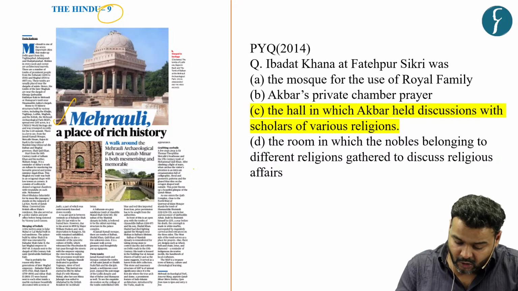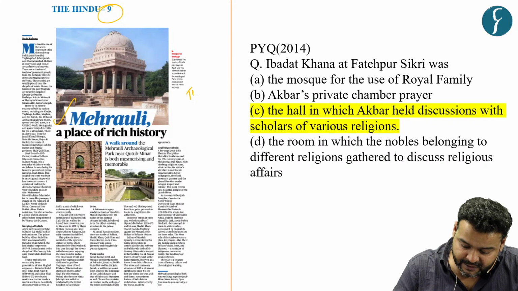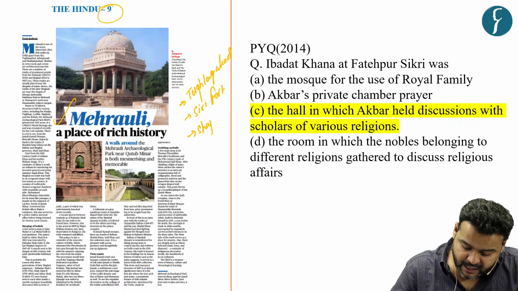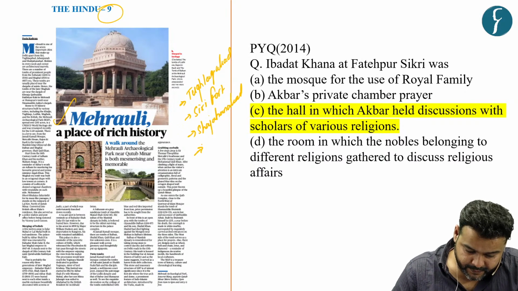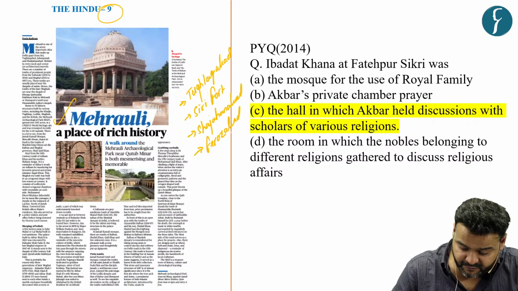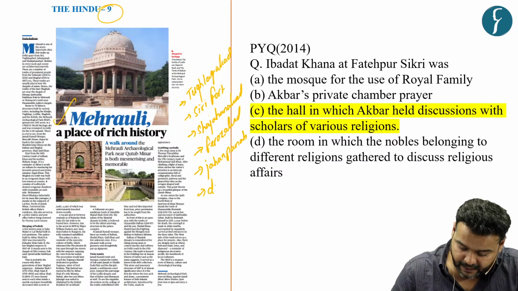Now, along with Mehrauli, there is Tughlakabad, there is the Siri Fort Complex, there is Shah Jahanabad, there is Firozabad, then Jahanpana and Deenpana.